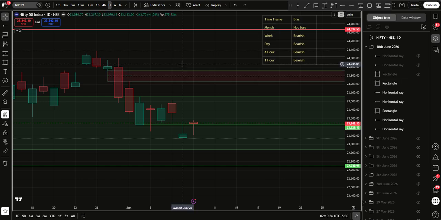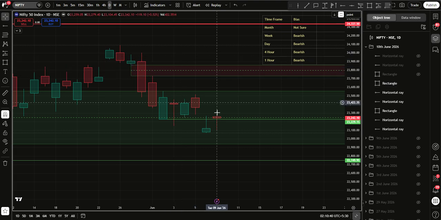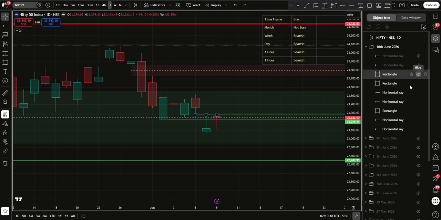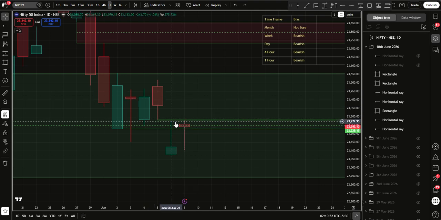Now this is a fair value gap that was previously created here. So this is a sell side liquidity. If Nifty decides to go all the way up here, then here it could take some sort of resistance. And here we have a sell side liquidity.